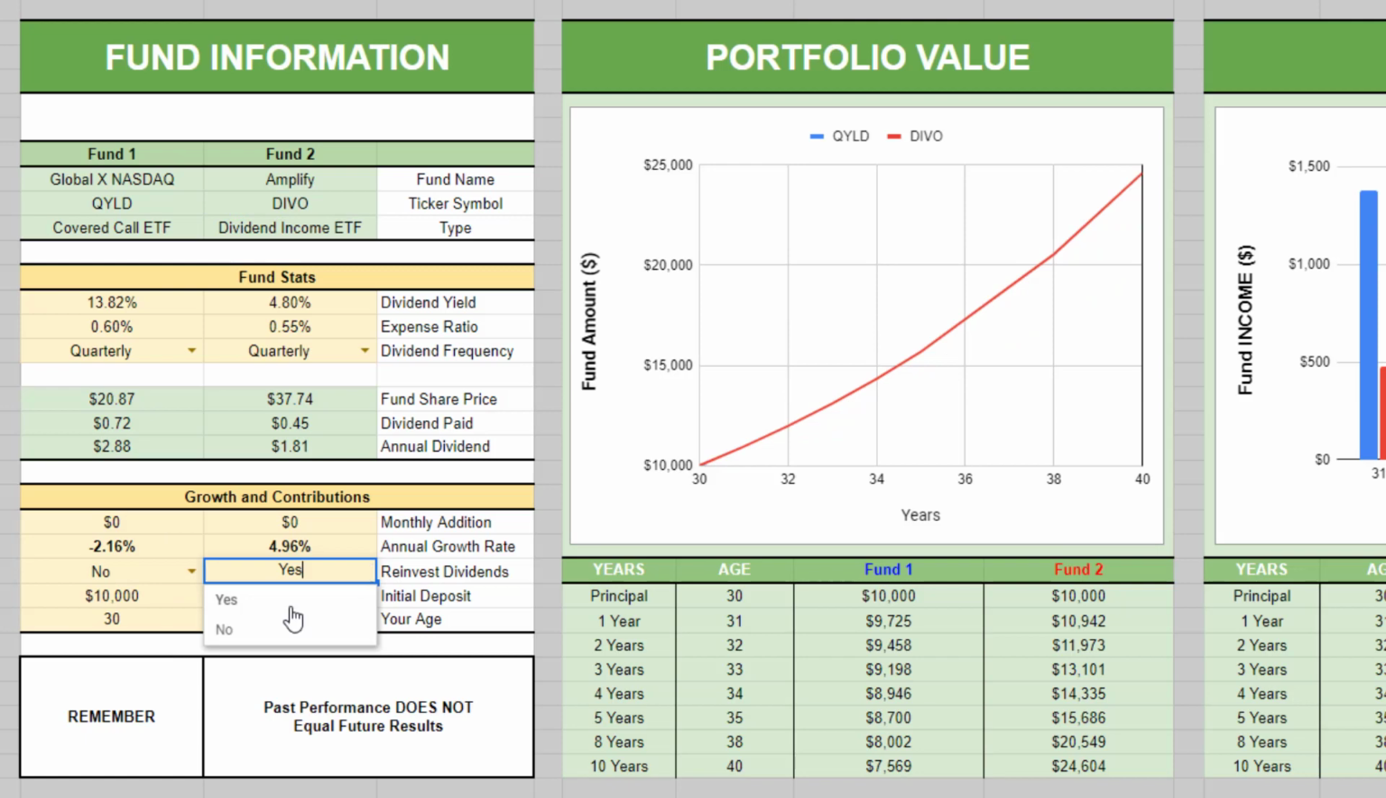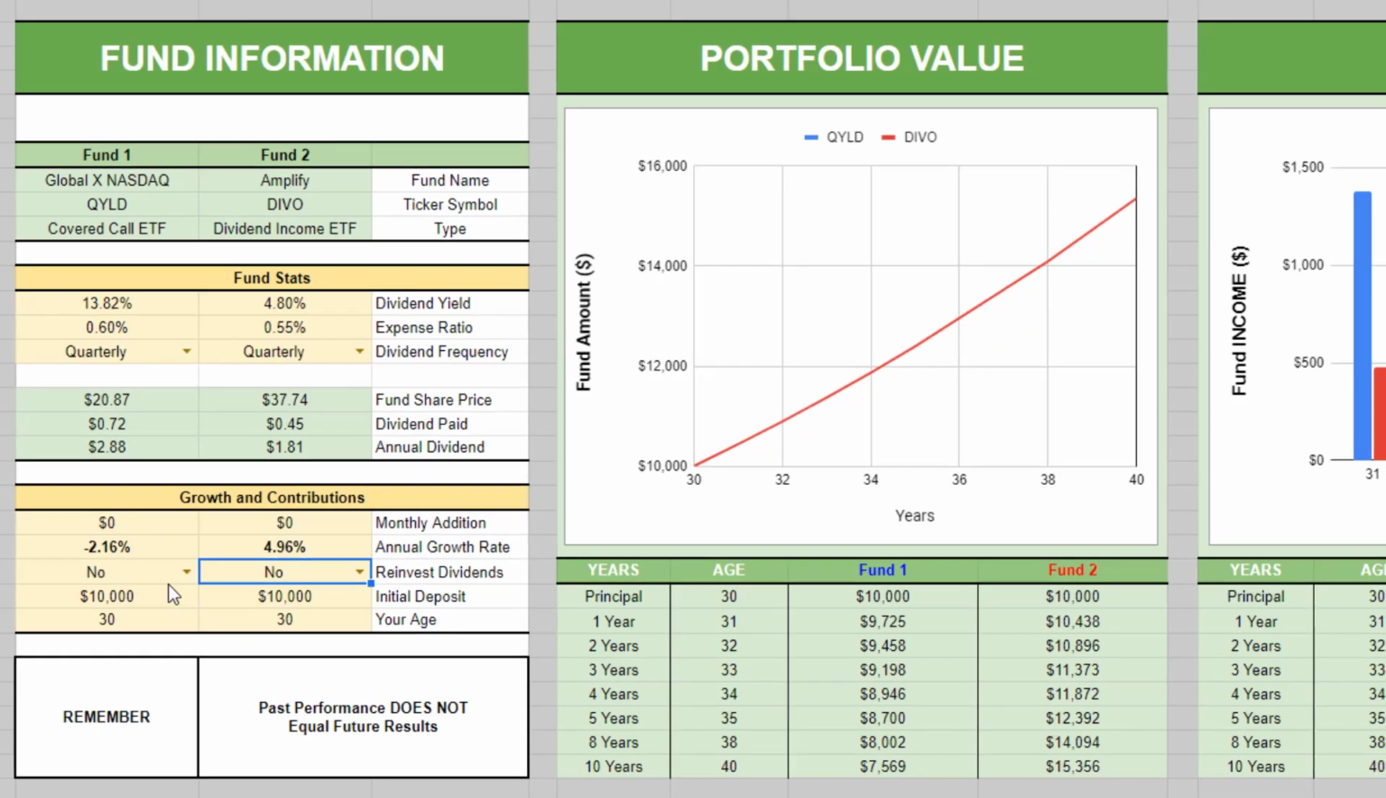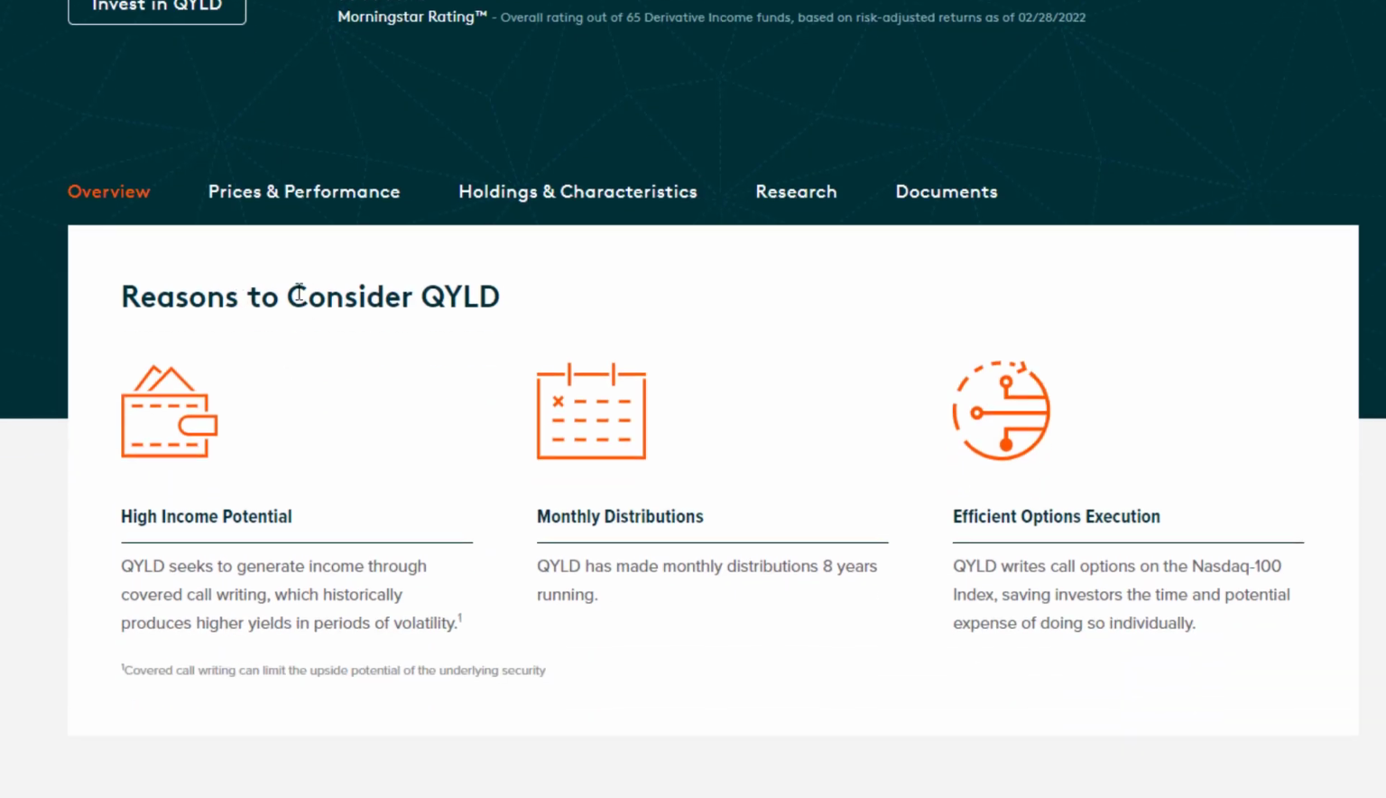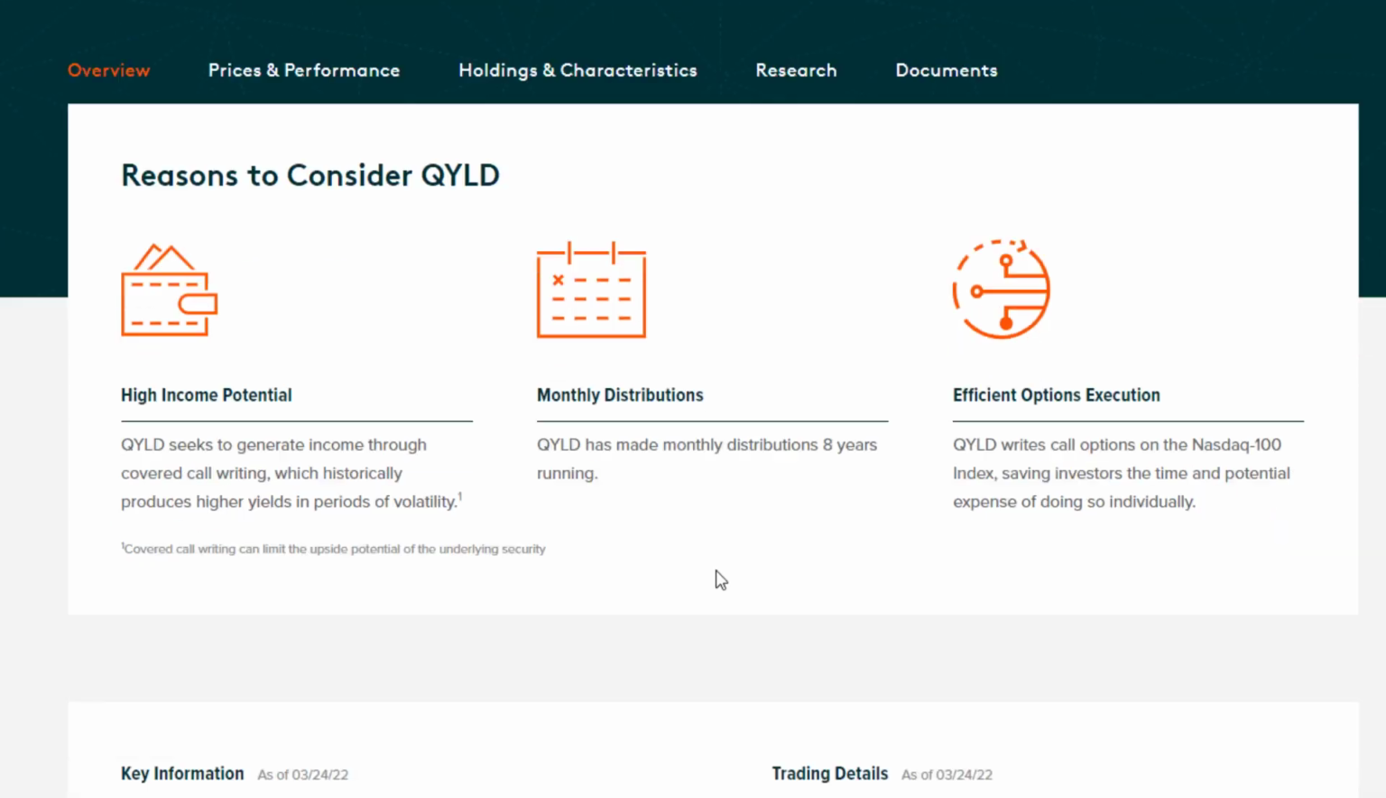And then we'll take a look at what it looks like without reinvesting dividends and with reinvesting dividends with these two funds. So over on QYLD's website page, the reasons to consider QYLD: it seeks to generate income through covered call writing, which historically produces higher yields in periods of volatility. QYLD has made monthly distributions 8 years running. So that's a big point to QYLD, is monthly payments. QYLD writes call options on the NASDAQ 100 index, saving investors the time and potential expense of doing so individually.